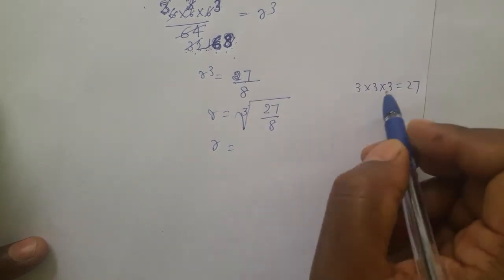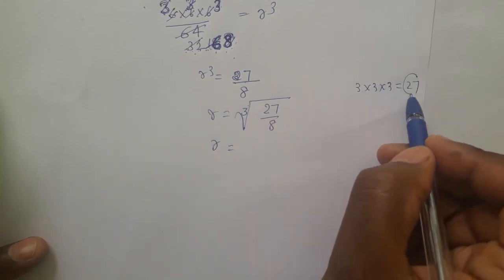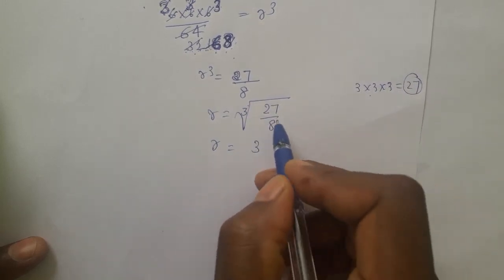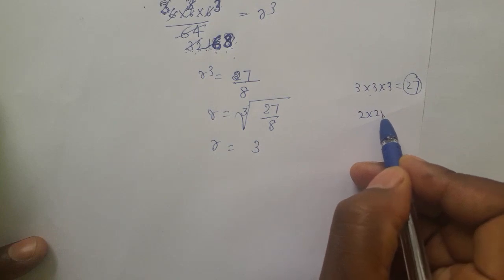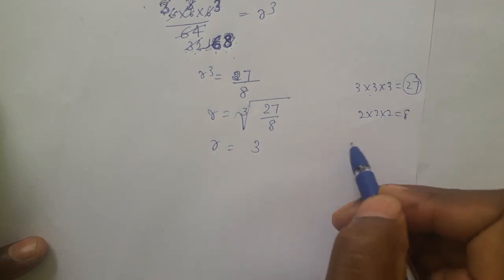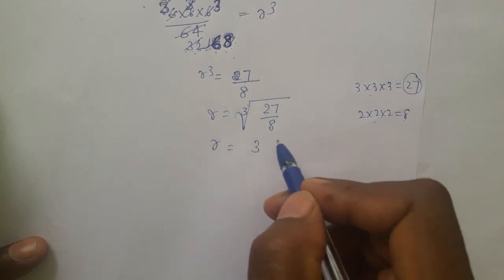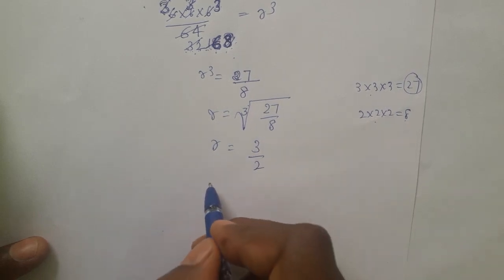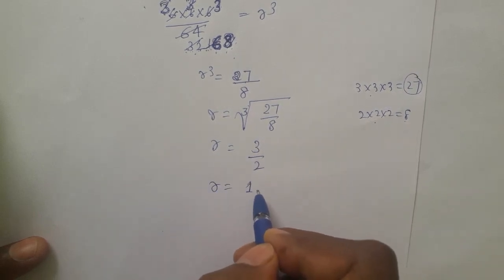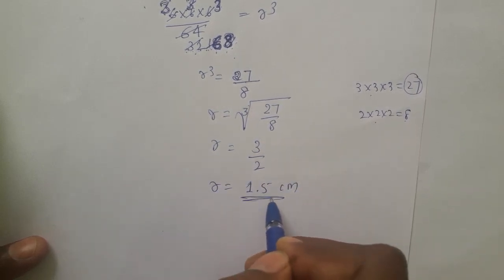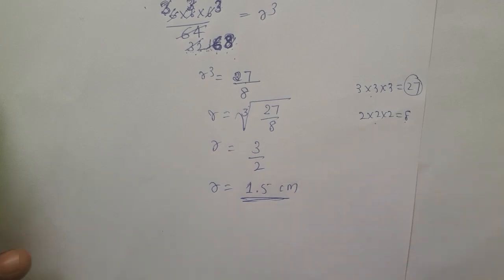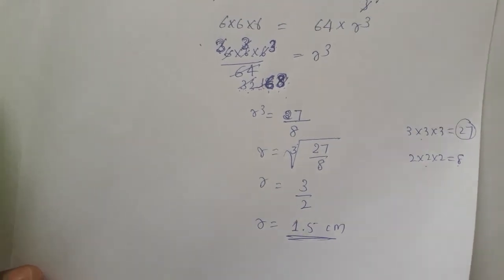Therefore the cube root of 27 is 3. Now 8 is 2 into 2 into 2, so the cube root of 8 is 2. Therefore the radius is 3 by 2 or 1.5 centimeter. That is the radius of the 64 identical marbles formed.